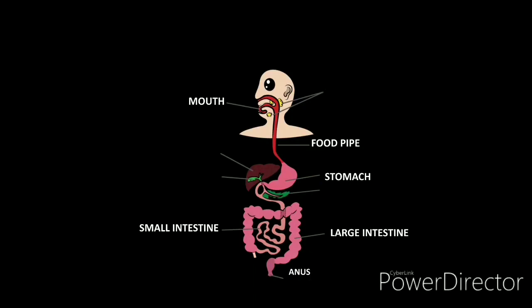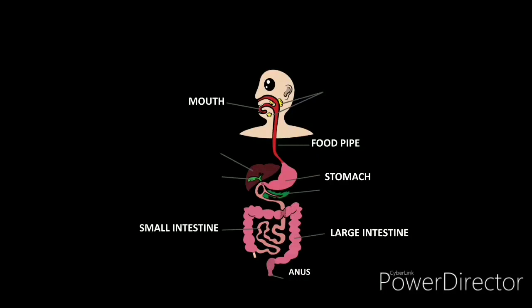Now let's study the parts in detail. Okay, the first is the mouth. Everybody knows what a mouth is. We have a tongue in our mouth, we have teeth in our mouth where the food is chewed and turned into pieces. When we eat food, it is chewed and turned into pieces so that it can go through our food pipe easily. Let's talk about the food pipe.